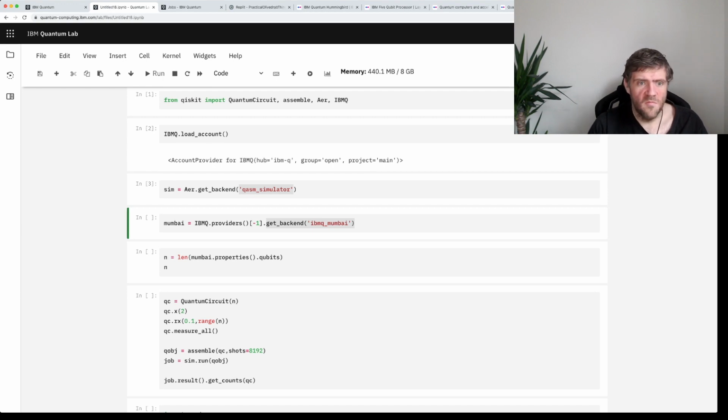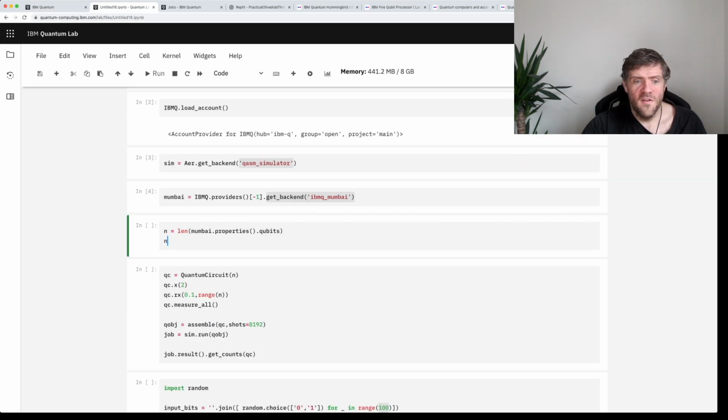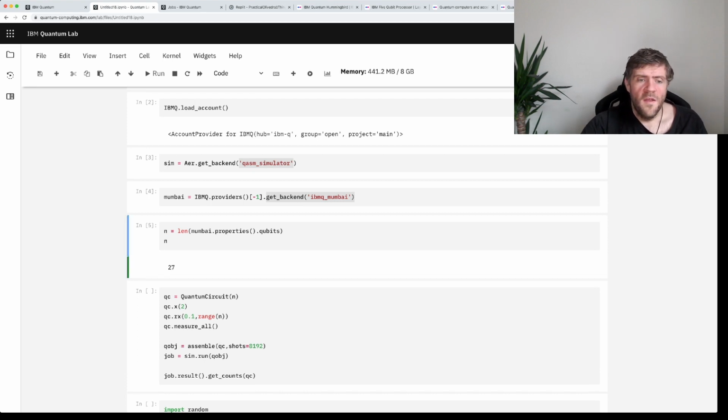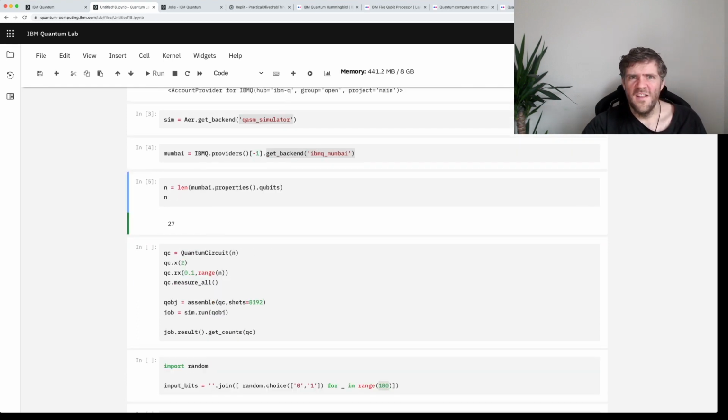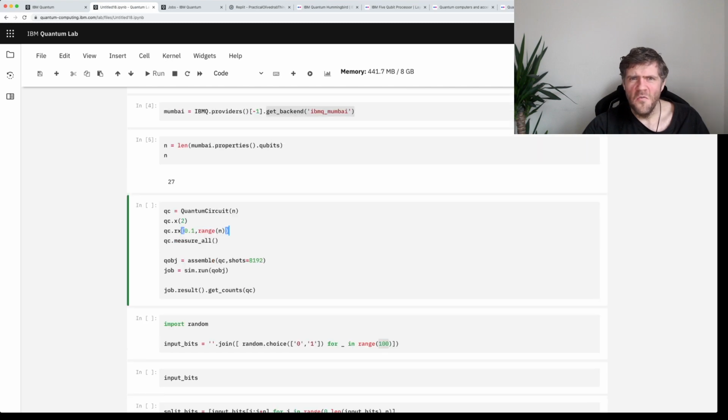Okay, so run that. And let's see how many qubits it has. So I do mumbai.properties to get some properties of it. And the particular property I'm after is the number of qubits, or the qubits. So I get the len of this list of qubits to see how many qubits it has. It has 27. I knew that already. I don't know why I needed to add that little aside. You know, I do know things.